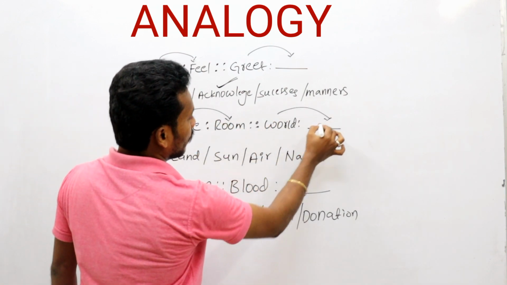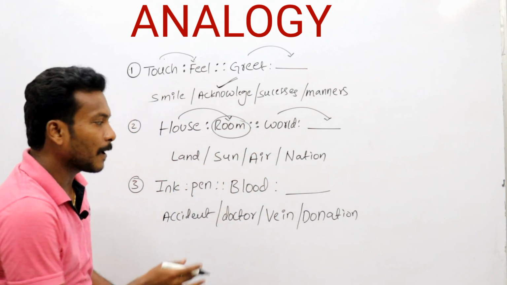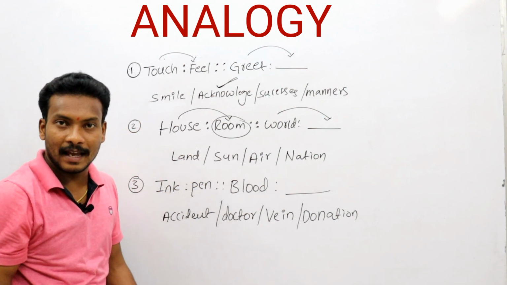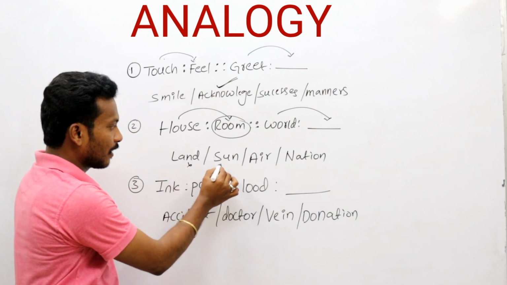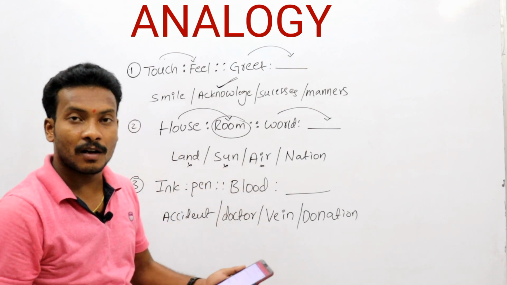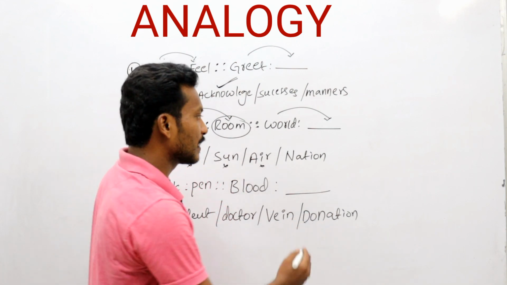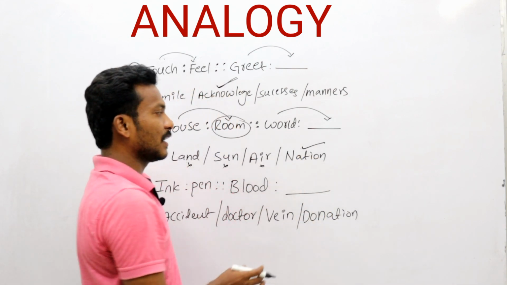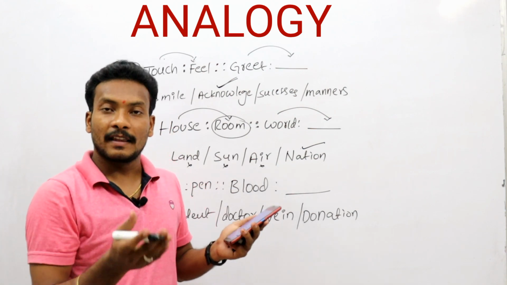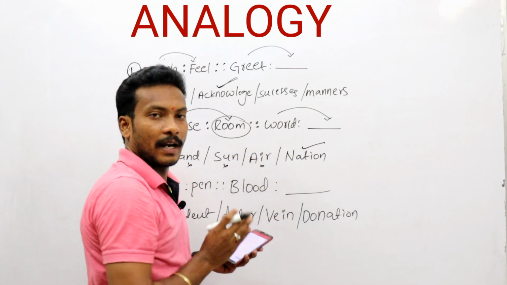How can we say world is related to that? By adding all the rooms we can frame a house. By adding lands? What are the lands? No meaning. By adding suns, world, no meaning. By adding air, no meaning. By combination of nations, there is Bharat or Pakistan, like that. By mixing all of these we can form one world with nations. With the help of states we can form nations. With the help of nations we can frame a world, like that.